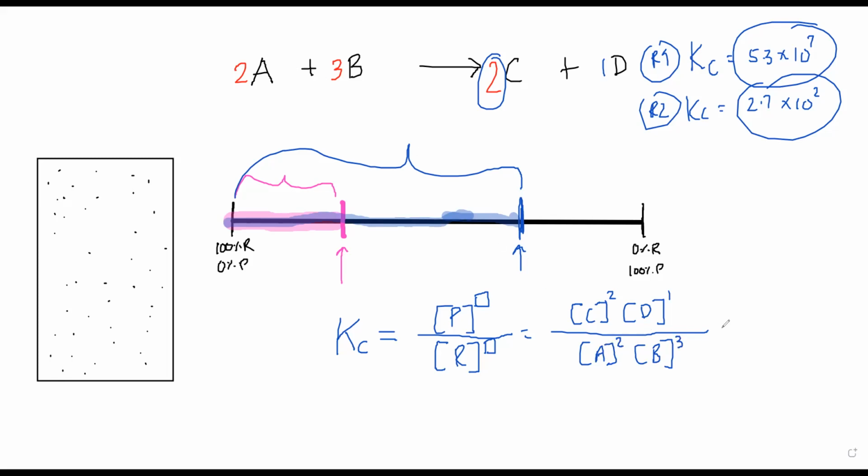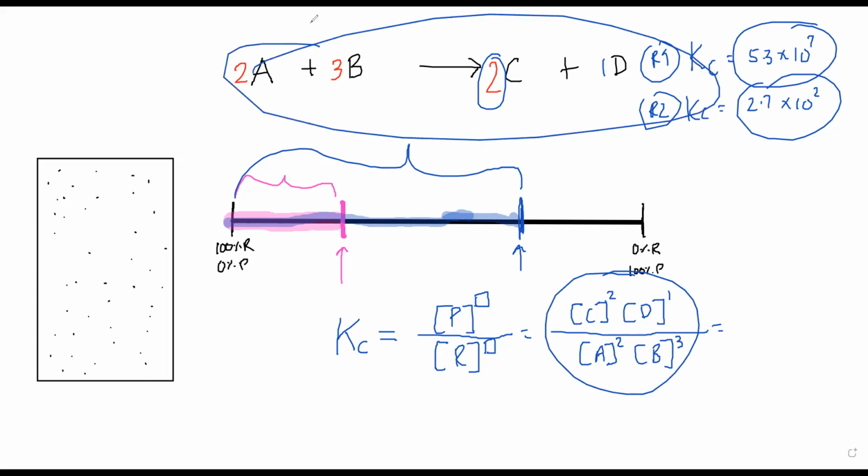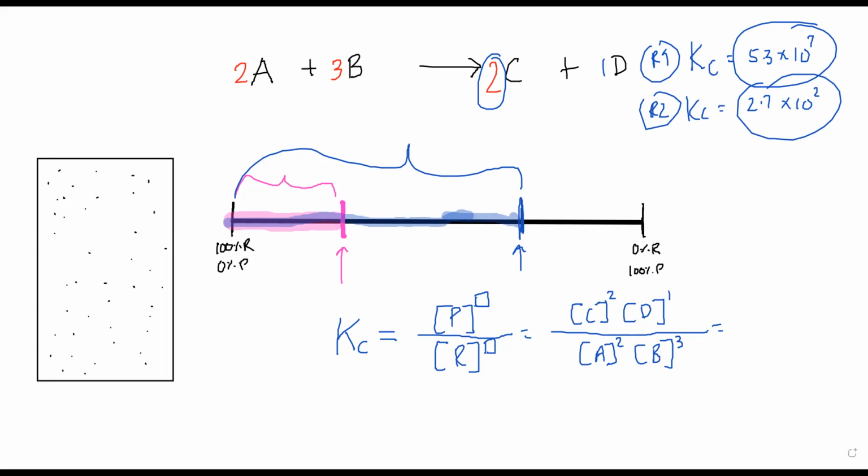So this is the Kc expression. This becomes the Kc expression for this reaction. Which means that every equation, every reaction will have a different Kc expression. Now, how is Kc the indication of the extent of reaction?